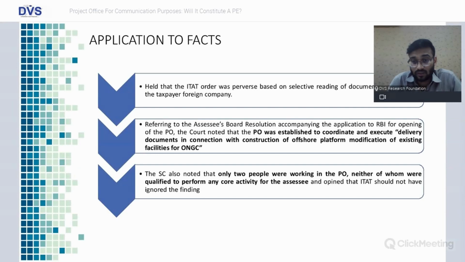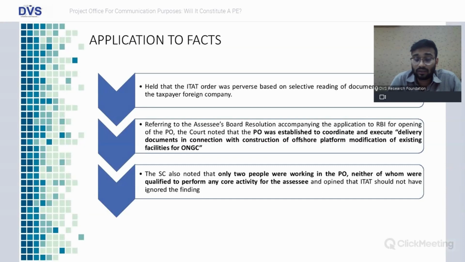So if you see, friends, nowhere in these few words is it mentioned that it would get involved in the main functions or main business activities of the non-resident company. It would only be a kind of mediator or communication channel between the parties.